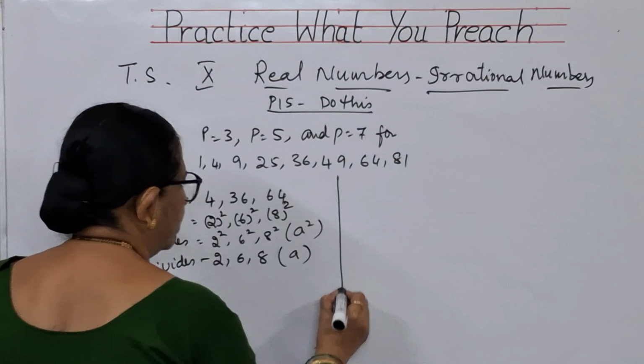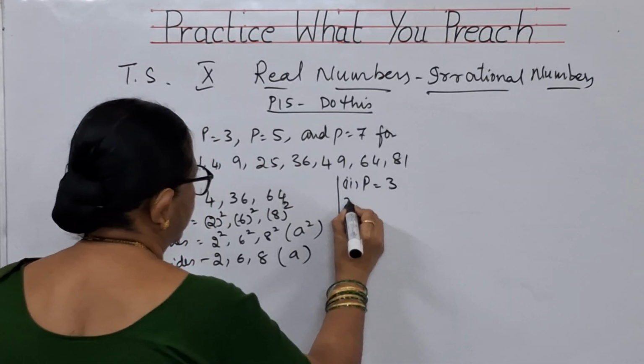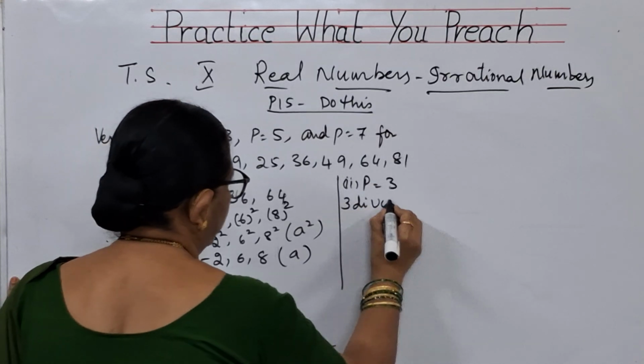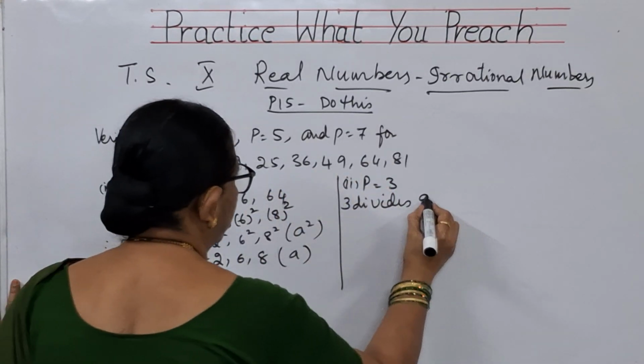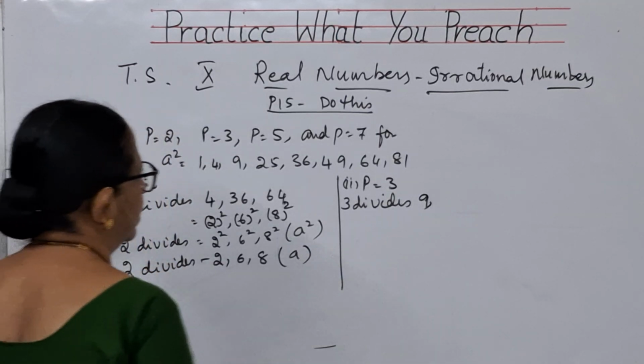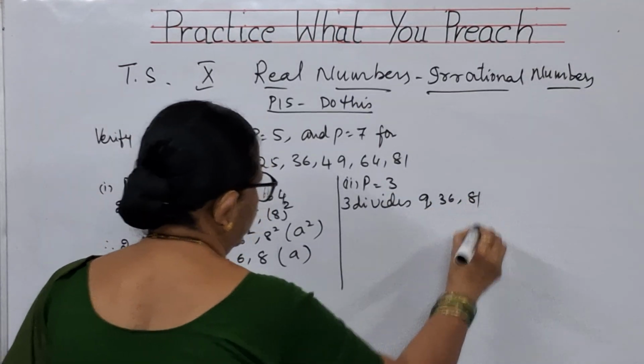Now, if you consider p is equal to 3, out of the given values, 3 divides 9, then 36, then 81.